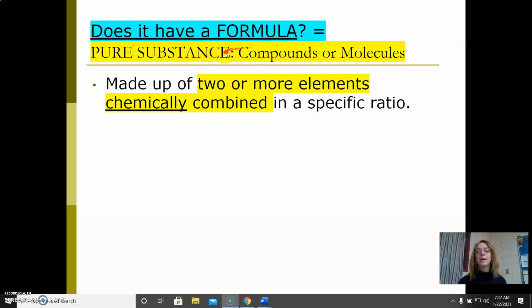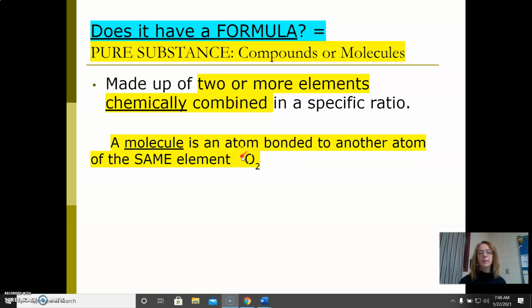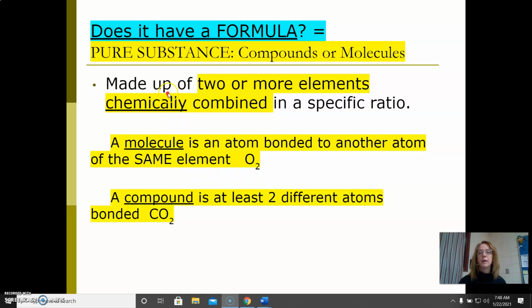Anyway, okay, the other type of pure substance would be a compound or molecule. They have chemical formulas. Again, this is a topic for later in the year, but if it has a chemical formula, so you see the symbol of it and maybe a little number next to it, you know that it is chemically combined. The words compound and molecule are loosely used. I would like for you to know the difference.